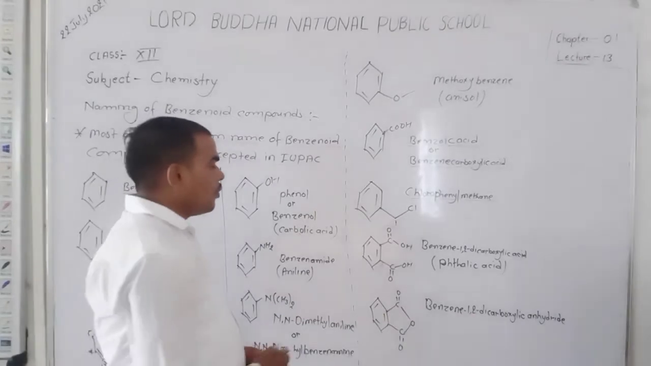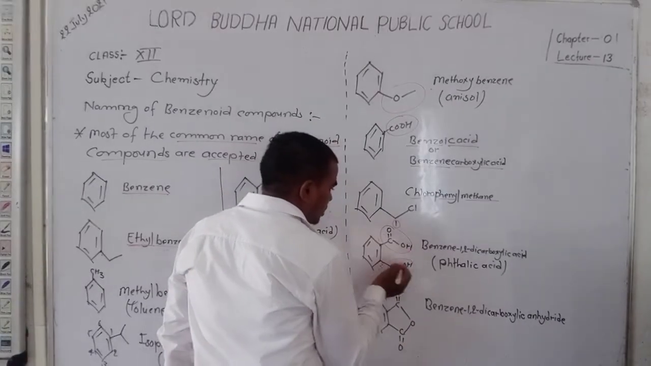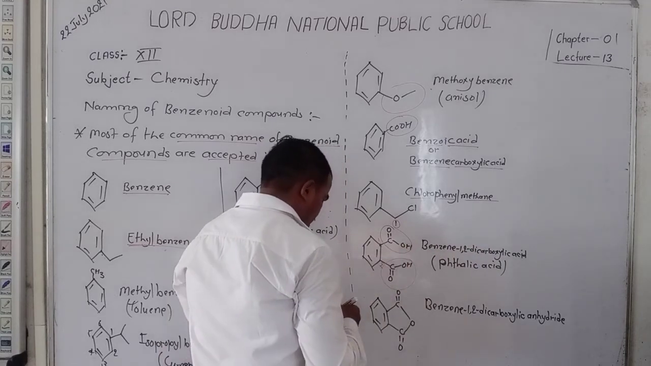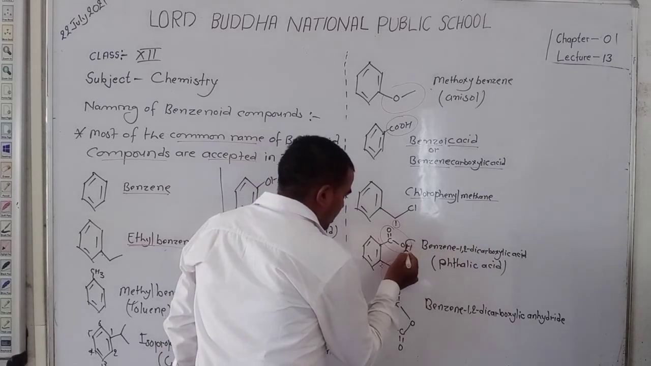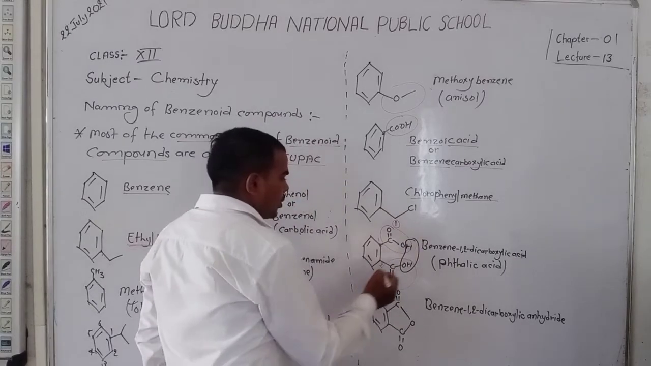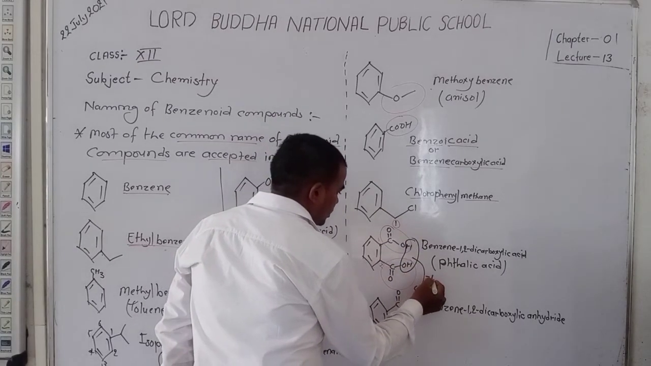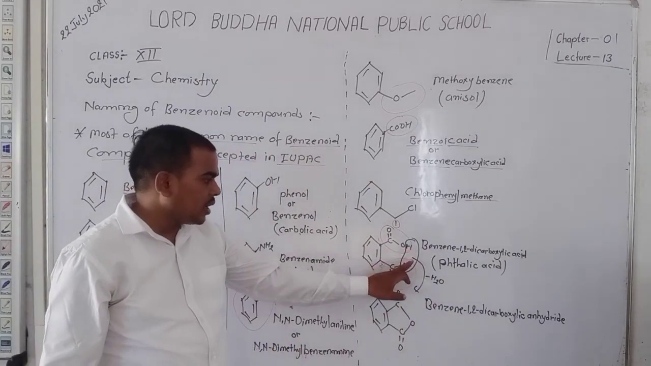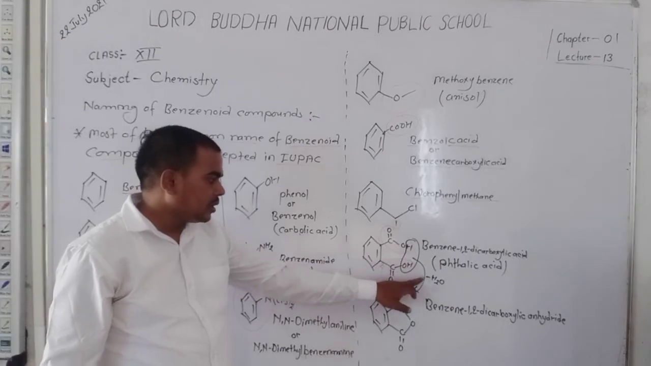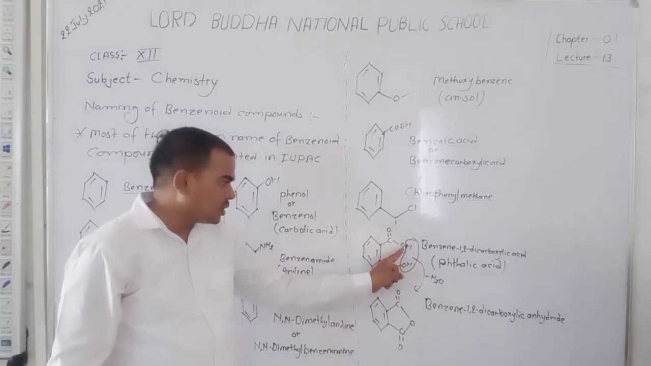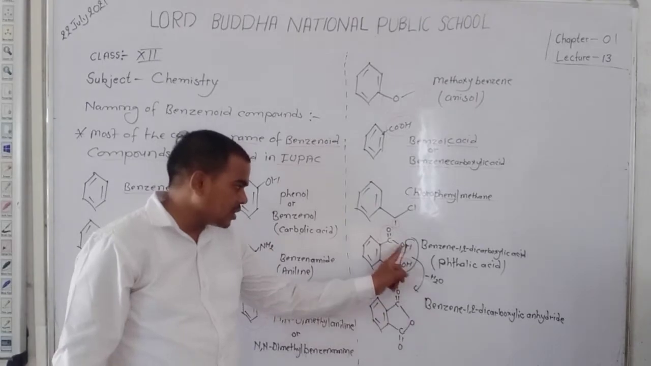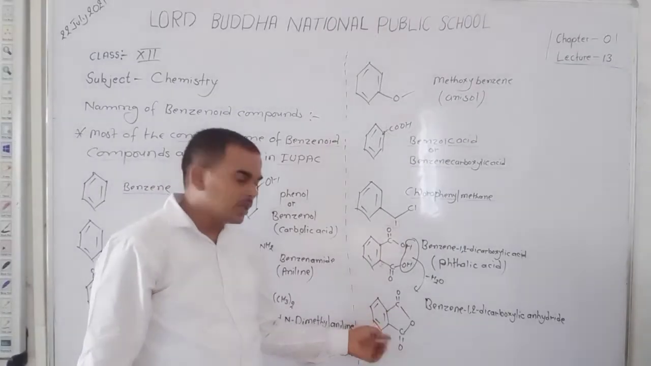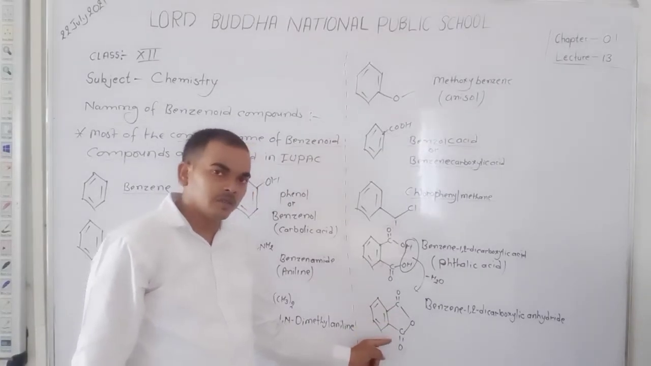Dear student, when you remove water from benzene 1,2-dicarboxylic acid, as H from here and OH from here, you obtain this compound. When you remove H and OH as H2O, you obtain only an oxygen connected with both carbonyl groups. This new compound is known as an anhydride.